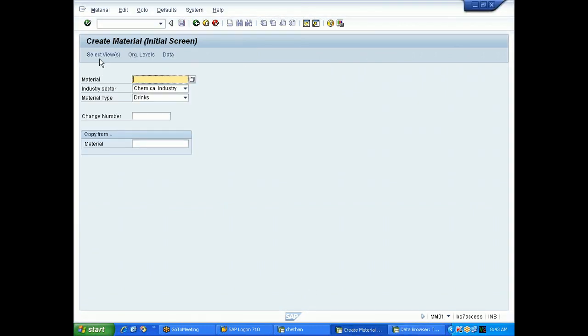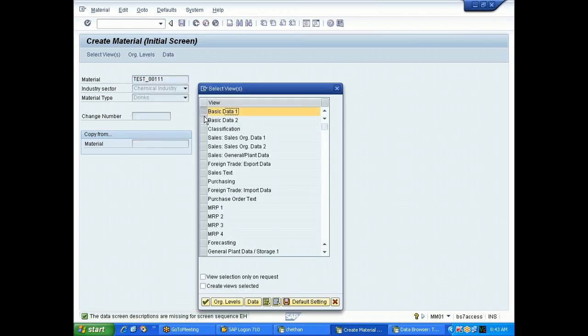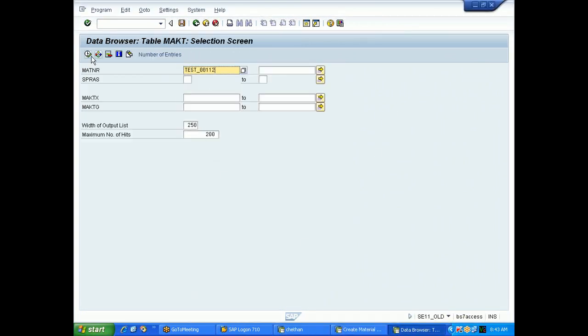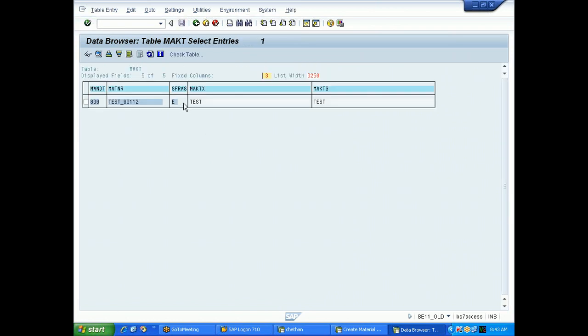So while creating the material, when we entered here, we gave some test, right? Previously. The same thing will be stored in this table. So whatever material description you give will go and be stored in this table. And which language? English.